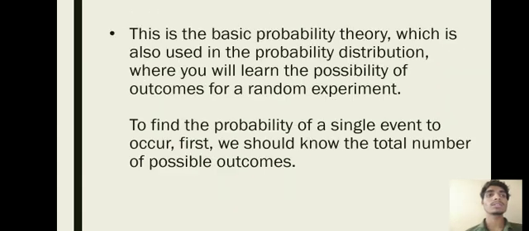This is the basic probability theory, which is also used in probability distribution, where you will learn the possibility of outcomes for a random experiment. To find the probability of a single event to occur, first we should know the total number of possible outcomes.